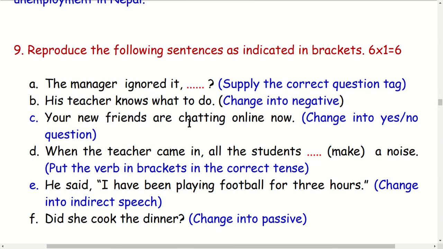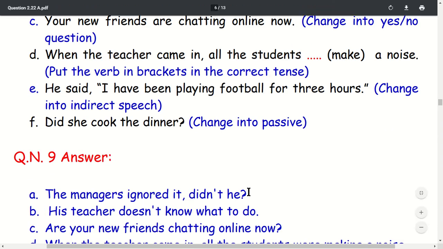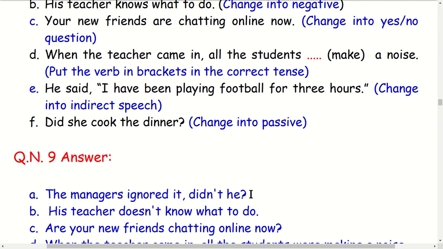The manager ignored it. Then the question tag: The manager ignored it, didn't he? This is the question tag. I hope you can write the answer easily. How to write the question tag? Generally, put a comma here, then a small letter: didn't he? You have to write the contraction here, and at last there is also a pronoun.